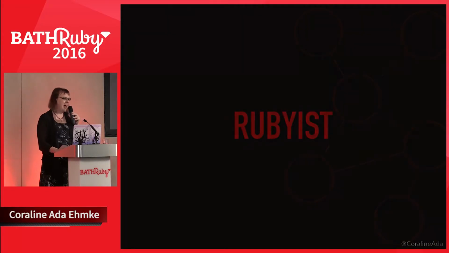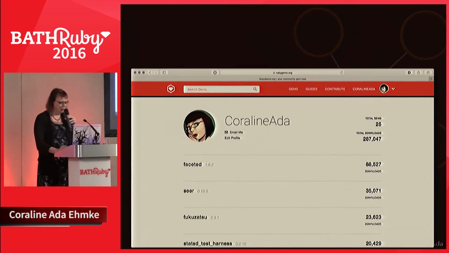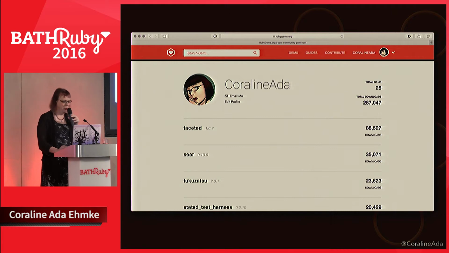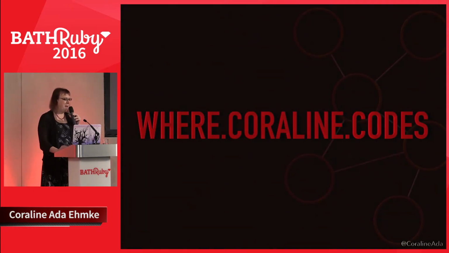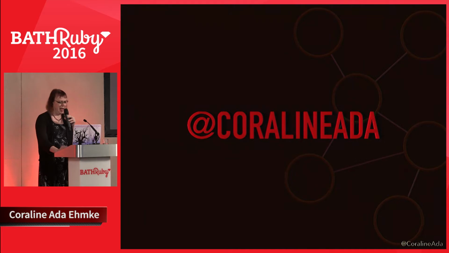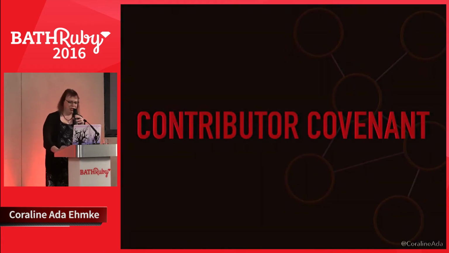So I am a Rubyist. I've been doing Ruby since 2007 and I'm the author of about 24 Ruby gems. You can learn all about my work at where.coraline.codes, which I think is the most awesome vanity URL ever. I'm on the Twitters as Coraline Ada. As mentioned, I'm the author of Contributor Covenant, which is the most popular open source code of conduct in the world with over 14,000 adoptions, including Rails, JRuby, and Elixir.